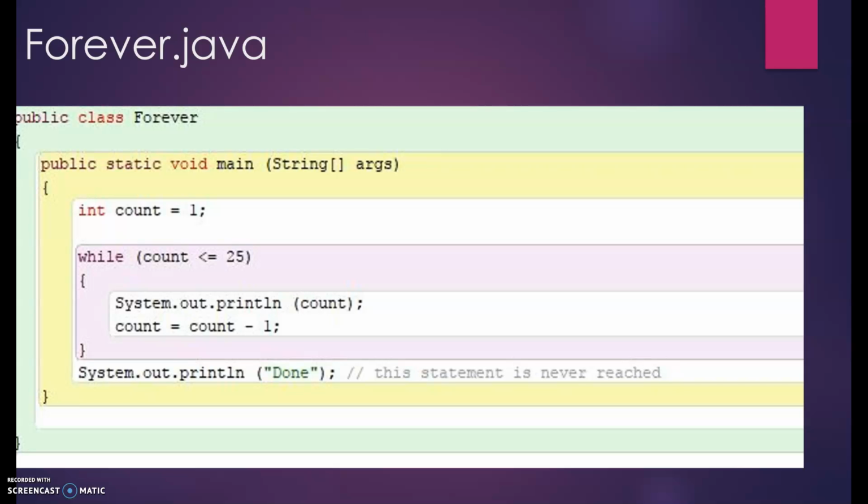When we look at the while condition, you're going to see it's count less than or equal to 25. But within the statement of the while loop, you're going to see that we are decrementing count. So count, which initially started at 1, is going to go to 0, -1, -2, -3. So the condition is never going to be true. We're never going to get higher than 25. So therefore, we've created an infinite loop.